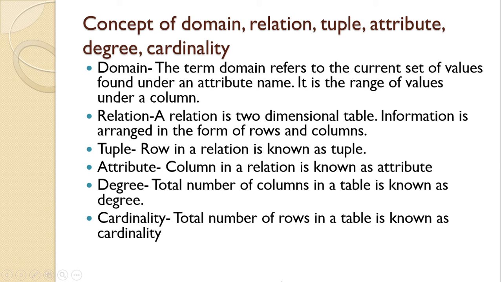Now the concept of domain, relation, tuple, attribute, degree and cardinality. There are several terms which we will learn again and again in our RDBMS system. First one is domain. The term domain refers to the current set of values found under the attribute name. It is the range of values under a column.